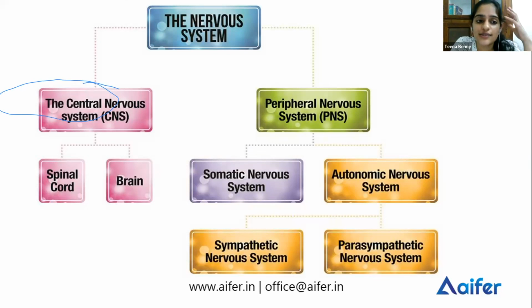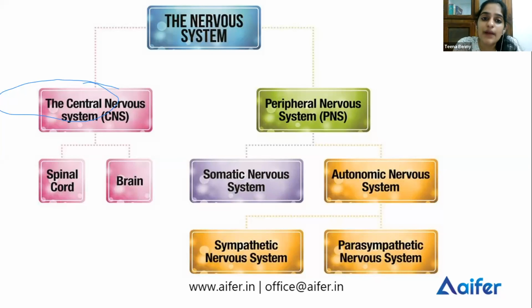It connects the central nervous system to the rest of your body. And the PNS consists of the somatic nervous system and the autonomic nervous system. The somatic nervous system consists of sensory neurons and motor neurons. And where are your interneurons? They are in the spinal cord and brain. Okay, that you should not get confused. Interneurons are in the central nervous system, while your sensory and motor neurons are in the somatic nervous system, which is part of the peripheral nervous system.